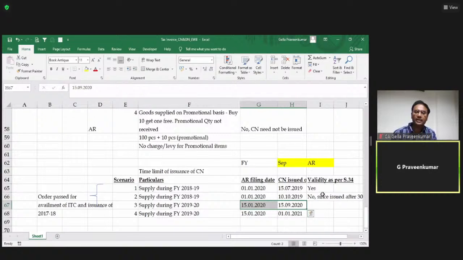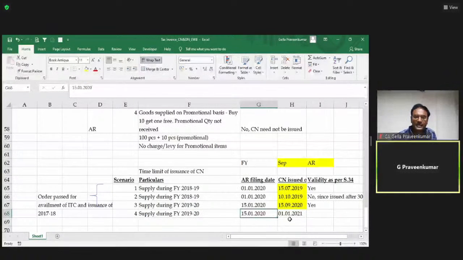Same way. Now, earlier of these two, 15 January, 15 September. Earlier is 15 September. Now, when I say 15 September, let me highlight this also for you. It will be easy to correlate. Earlier of these two, 15 September is my earlier date. Now, was it issued before 30th September? Answer is yes. Then it is a valid credit note.